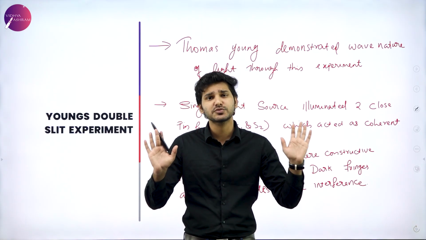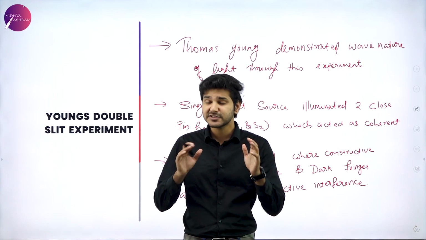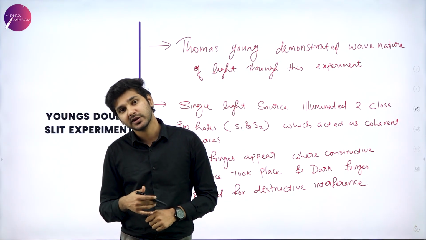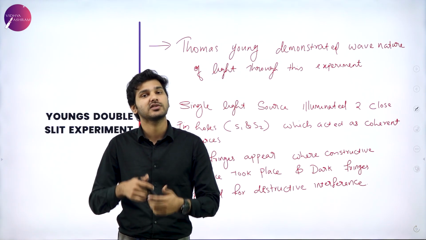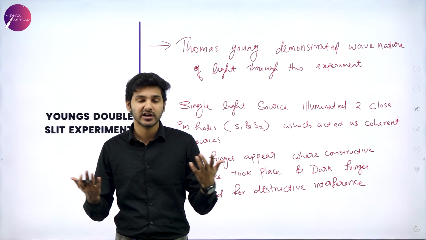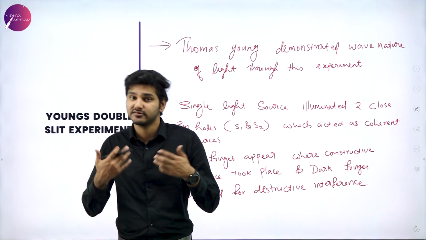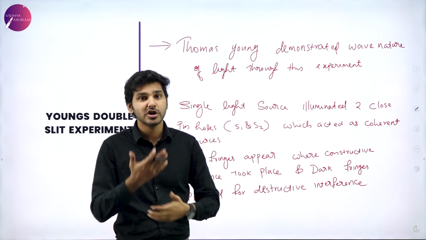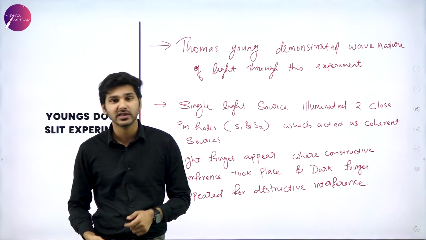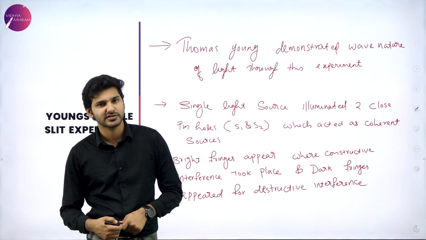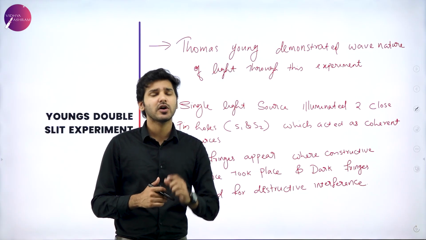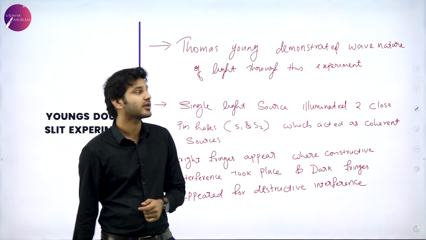And just one condition about this experiment is that the central maxima and central minima should not change with respect to time. That is, the light sources should not change suddenly with respect to time. The central maximum and central minimum should not move or change as you perform this experiment. So in order to achieve that, we have a few small conditions.